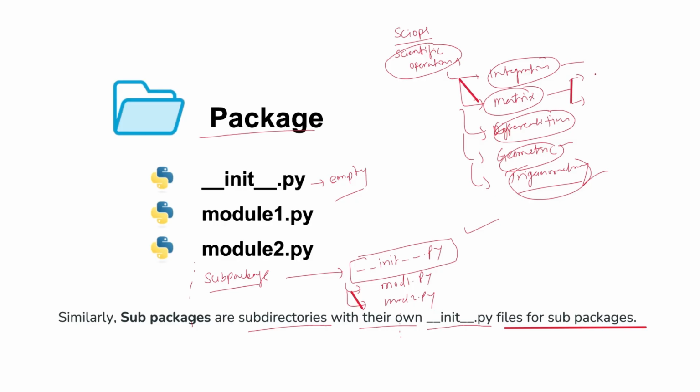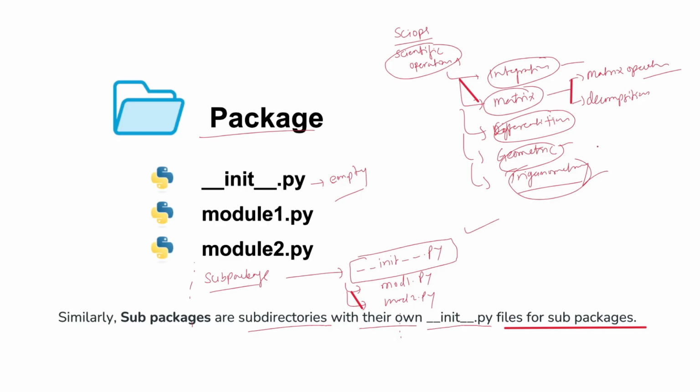One package you have for decomposition. Decomposition means you are decomposing your matrix into two parts, like singular value decomposition and matrix factorization, factors of a matrix. And another you have basic matrix operations.